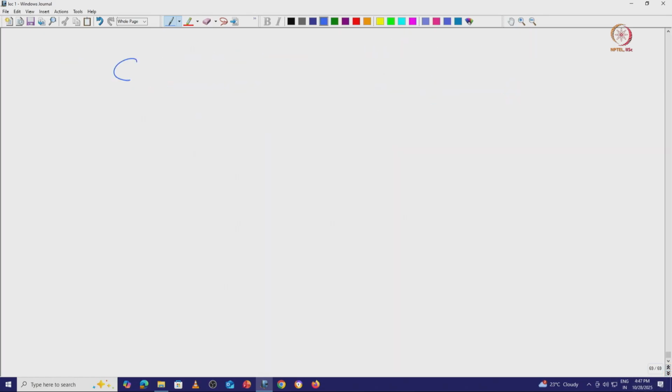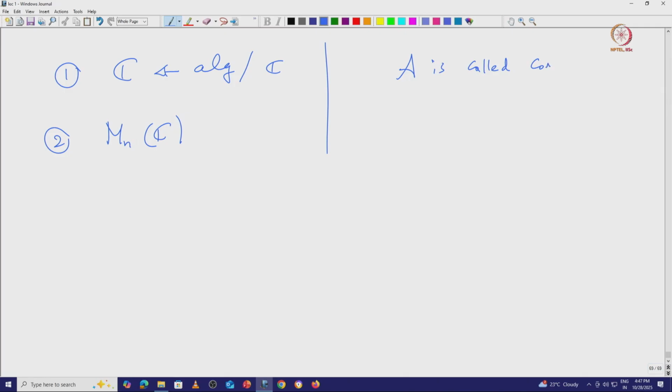Let us see some examples. You can take complex numbers; this is an algebra over C. We can also take the matrices; this is also an algebra. We call an algebra commutative if a circle b is the same as b circle a for all a and b.